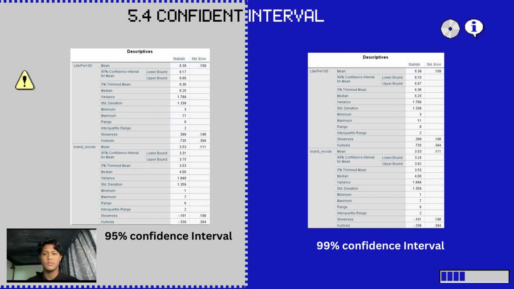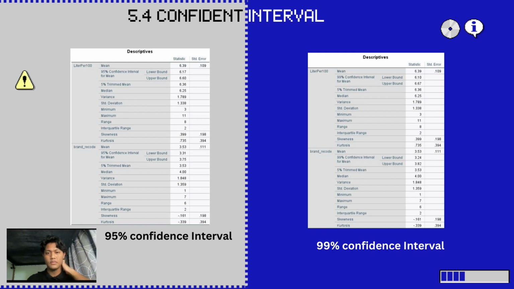The table shows descriptive data for liter per 100 and brand record. Liter per 100 has a mean of 6.39 and a standard deviation of 0.109 and a range of 3 to 11. Brand record has a mean of 3.53 and a standard deviation of 0.111 and a range of 1 to 7. Both variables have a similar interquartile range of 2.